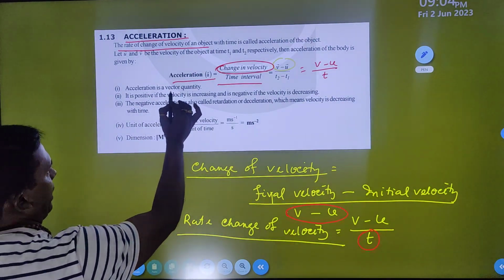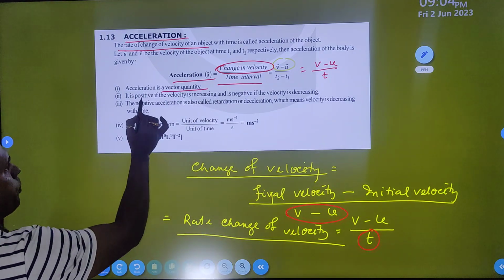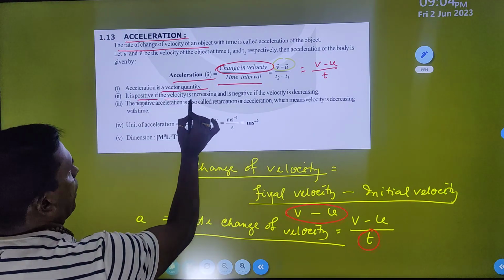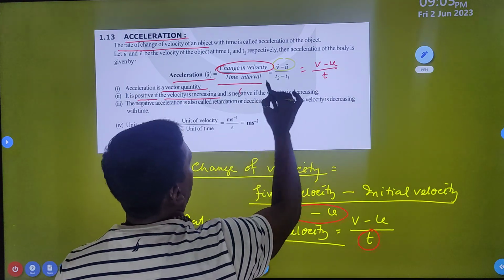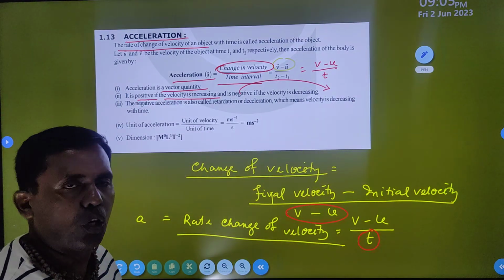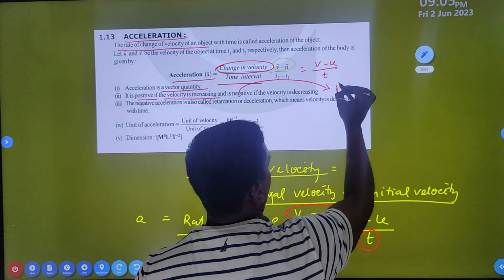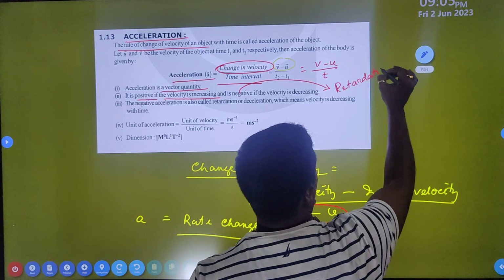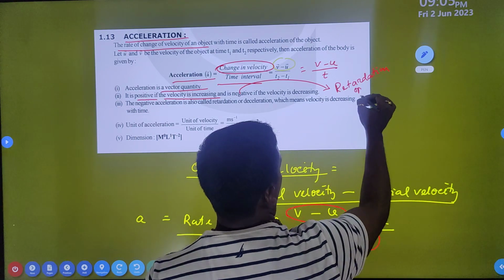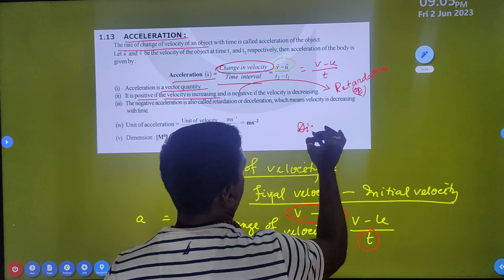So acceleration is a vector quantity and it can be positive. If it is positive, velocity is increasing. If it is negative, velocity is decreasing. When it is negative, at that time it is also called retardation, or it is also called deceleration.